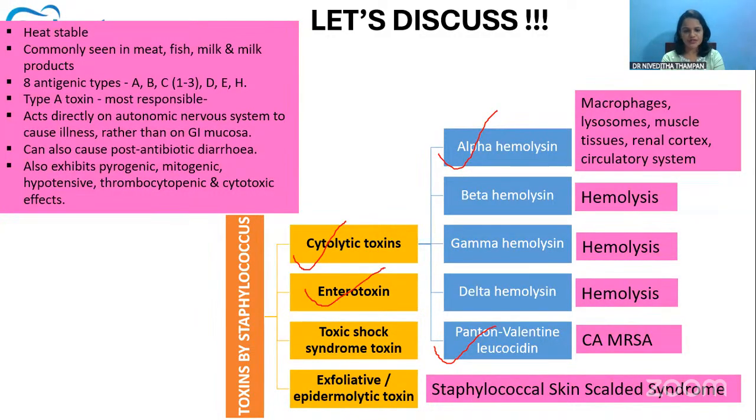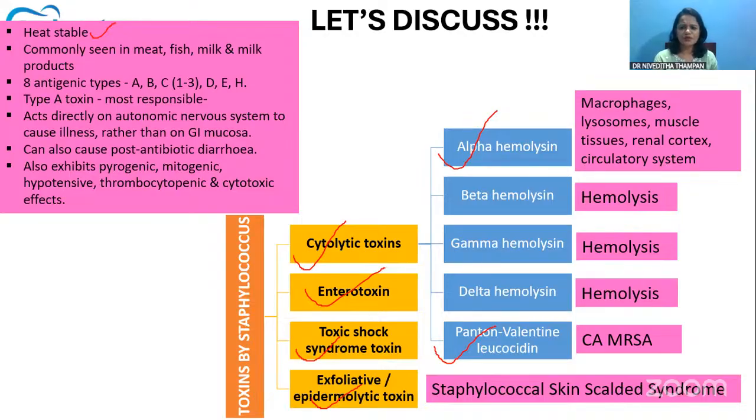Then we have the enterotoxins and toxic shock syndrome toxin, which causes toxic shock syndrome, and the exfoliative or epidermolytic toxin, which is responsible for staphylococcal scalded skin syndrome. So what are these enterotoxins? They are heat stable toxins. At normal cooking temperatures, these toxins can survive. The bacteria may die, but the toxins can survive. So that's why it is a common pathogen for food poisoning.